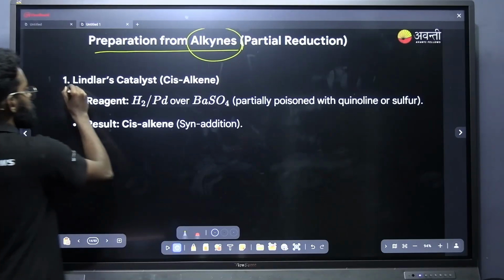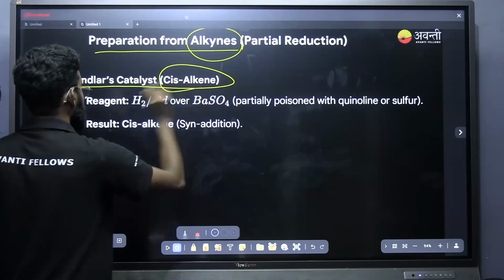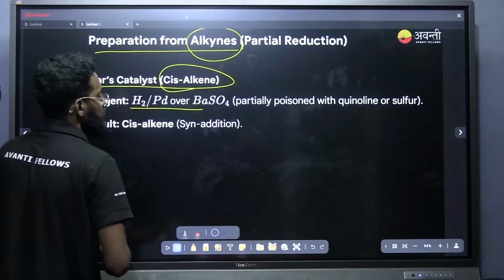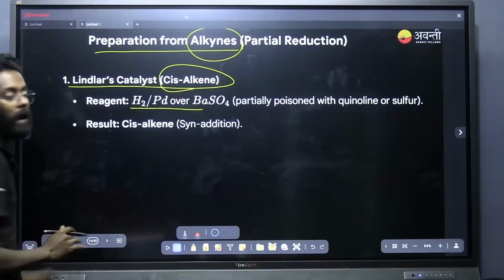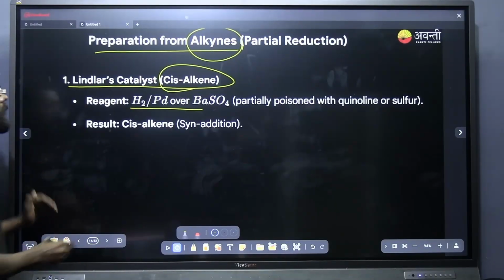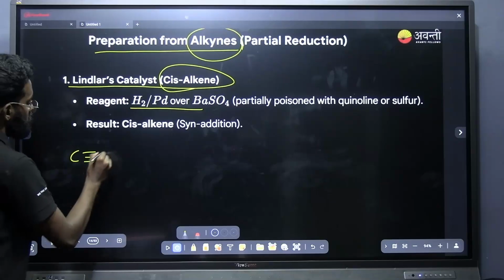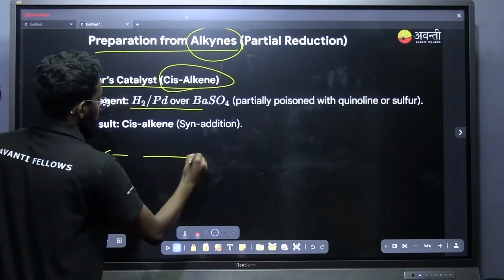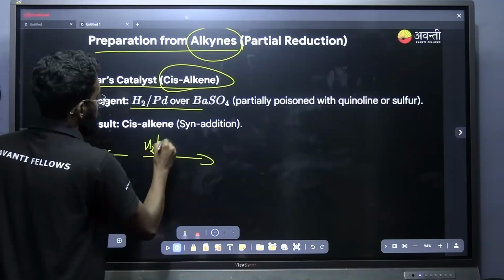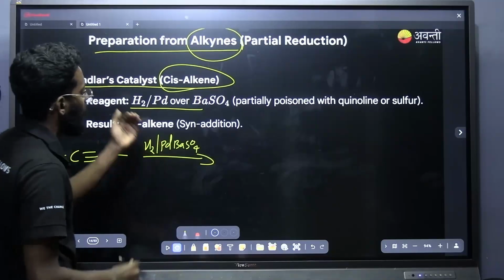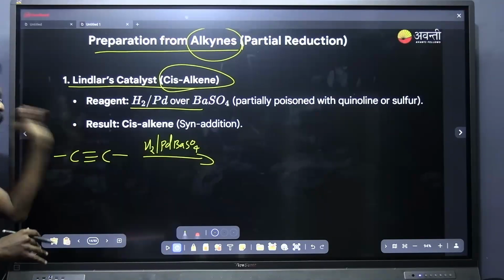The first method of preparation is by using Lindlar catalyst. Lindlar catalyst is the catalyst that you note down. It is equal to H2, Pd over BaSO4. If hydrogen is treated with alkyne, this is my alkene, in presence of Lindlar catalyst, that is H2, Pd, BaSO4. BaSO4 is actually used as a poison.